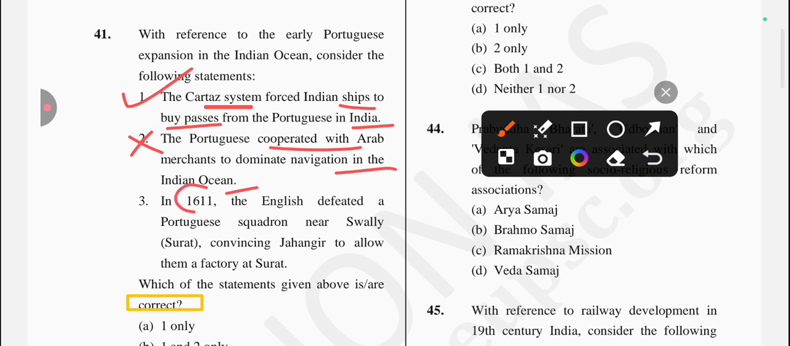Next one is, in 1611, the English defeated a Portuguese squadron near Swally, which is in Surat, convincing Jahangir to allow them a factory at Surat.